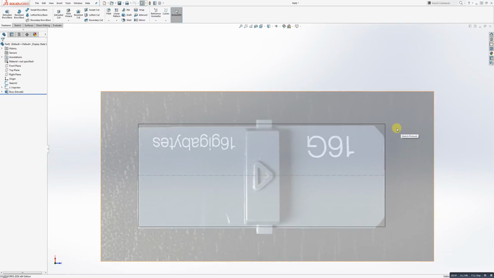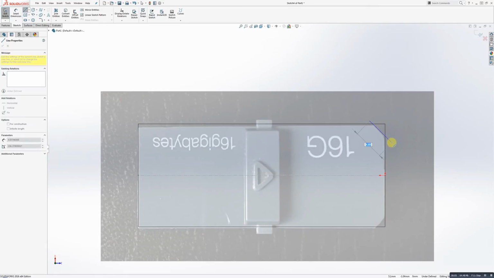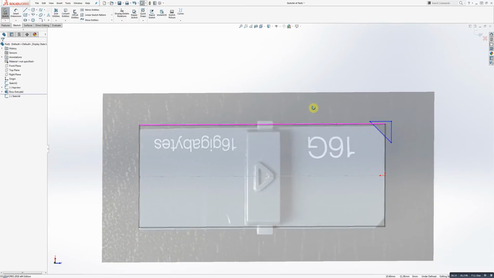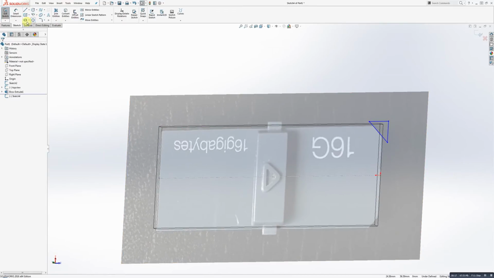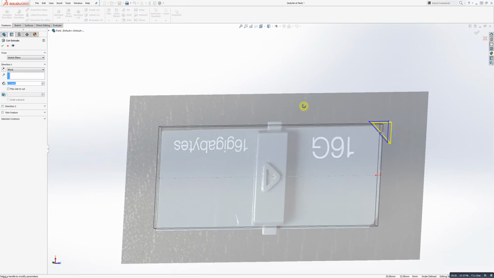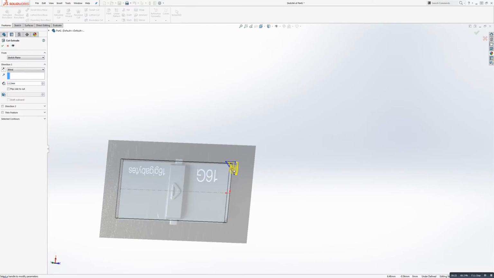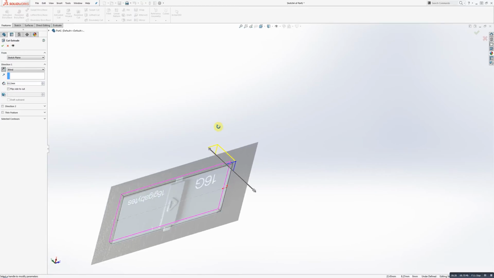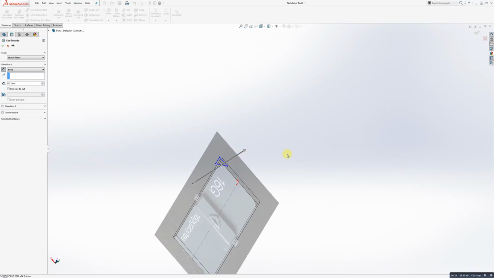And this would be a good opportunity for me to do my first mirror command. So I think what I'll do is get the image out of the way, and on my top plane start up a sketch and just draw a quick line. I'm just going to build a little triangle right over this edge, and I'm going to do an extruded cut and slice that edge right off. Okay, so features, extruded cut. SolidWorks is so awesome, and it always puts your extruded cuts in the wrong direction. There we go. And I'm just going to slice that edge right off, just like that.